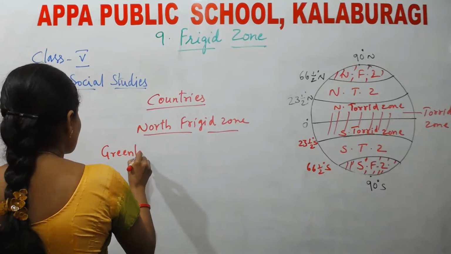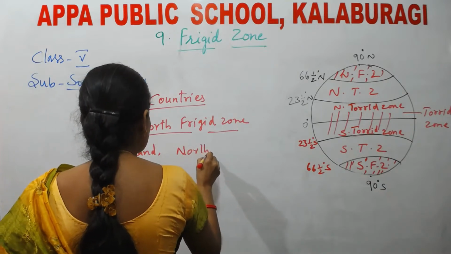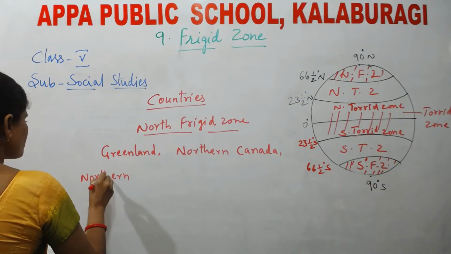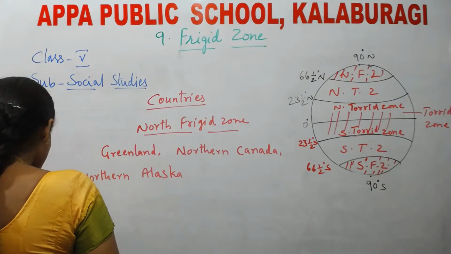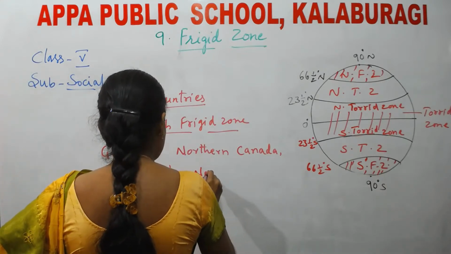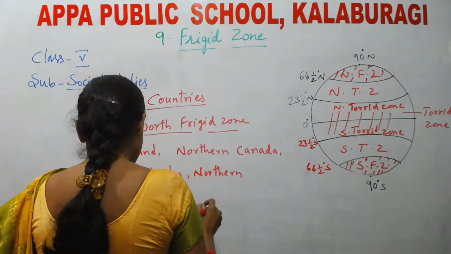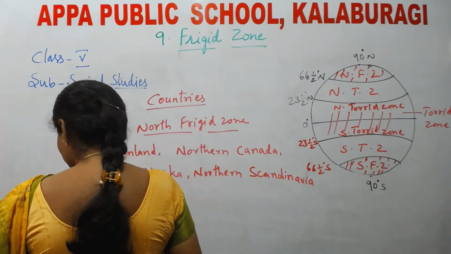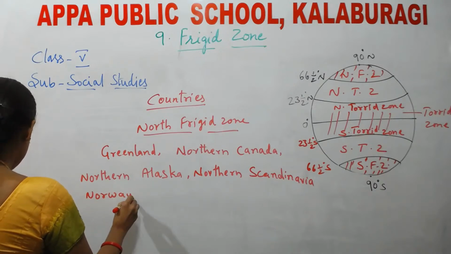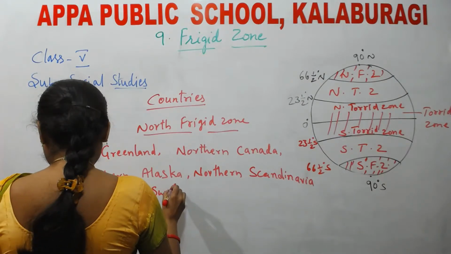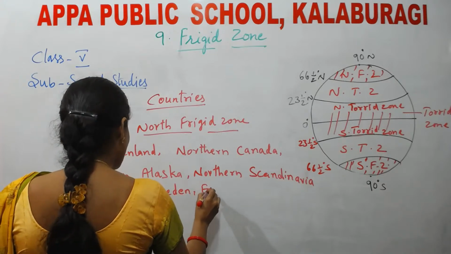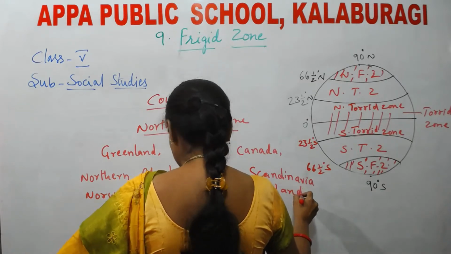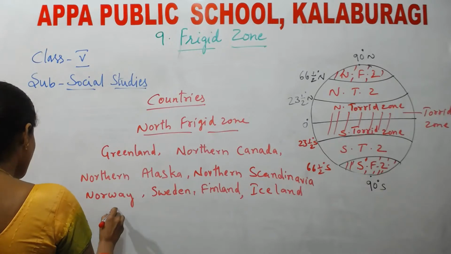Greenland, Northern Canada, Northern Alaska, Northern Scandinavia, Norway, Sweden, Finland, Iceland, Northern Siberia.